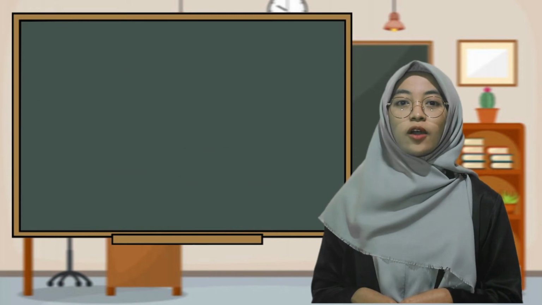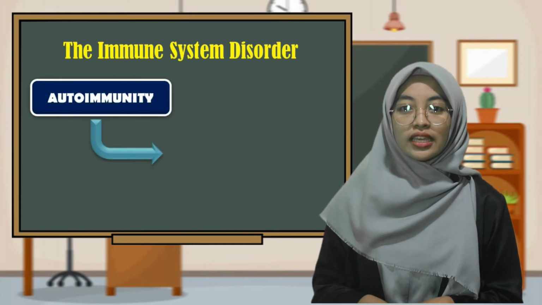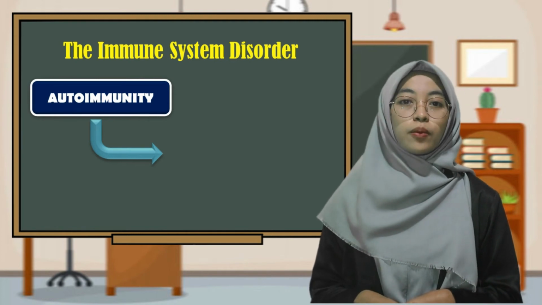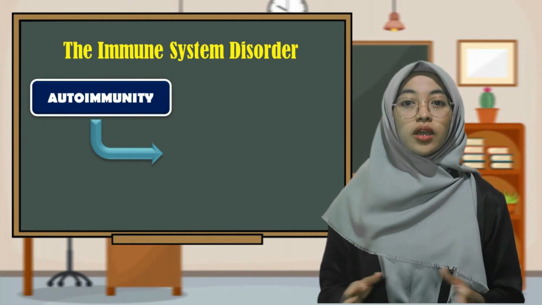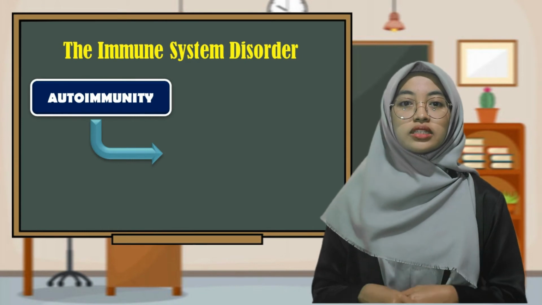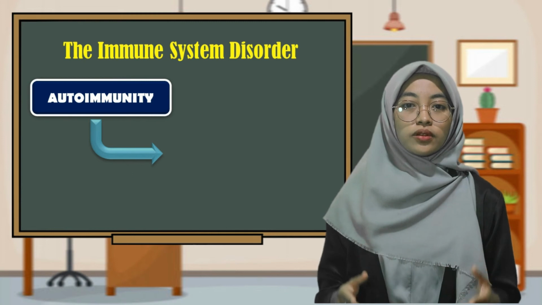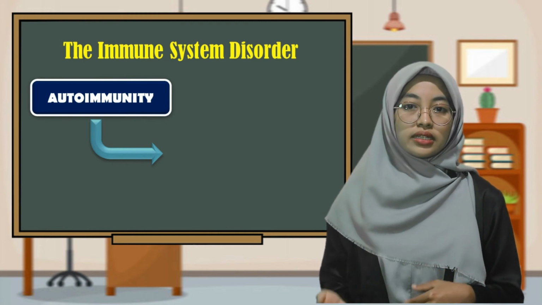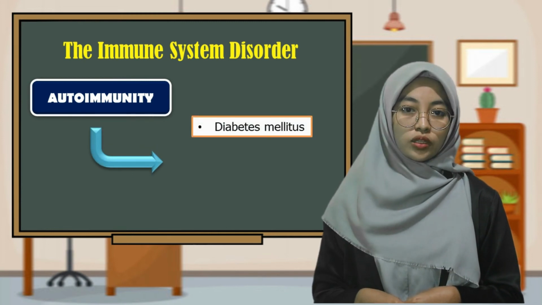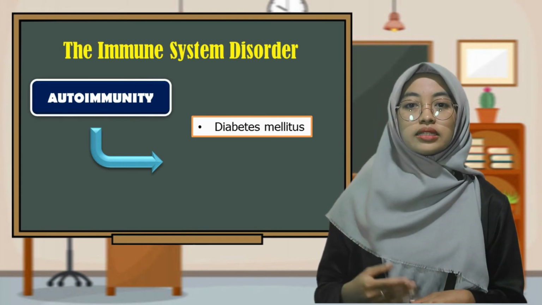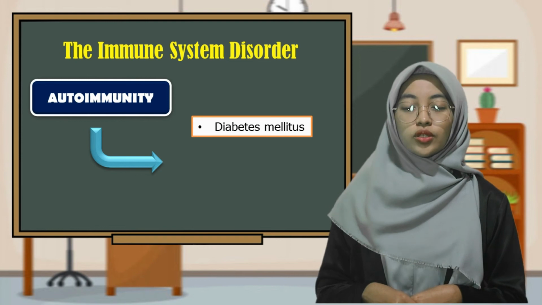Next, autoimmunity. Autoimmunity is a disorder of the immune system when antibodies are produced to attack the body's own cells because they are unable to distinguish body cells from other cells. Autoimmune disorders can lead to several diseases. There is diabetes mellitus, where antibodies attack beta cells that produce the hormone insulin.